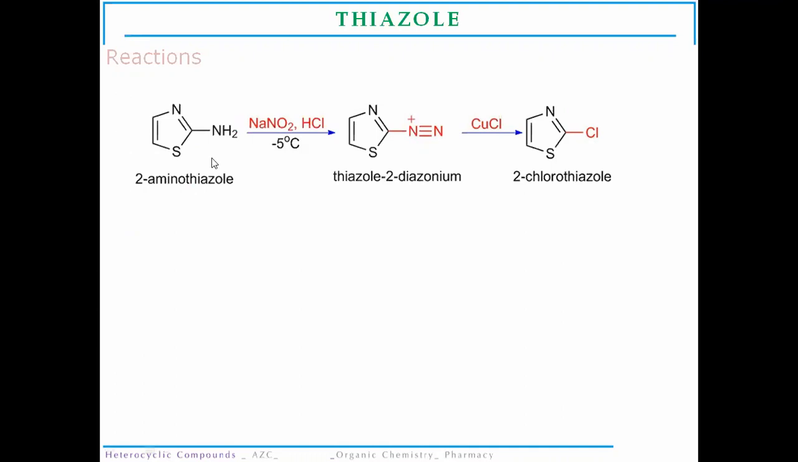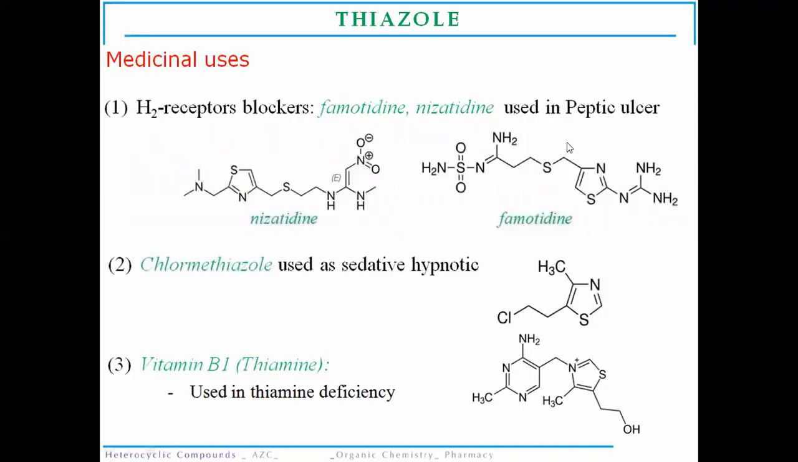Then the formation of a chloro derivative: 2-amino thiazole, when it reacts with sodium nitrite in the presence of hydrochloric acid, gives the thiazole 2-diazonium ion, and this diazonium ion, when it reacts with cuprous chloride, forms 2-chlorothiazole from the 2-amino thiazole. So the chloro substitution happens at the 2nd position, but it requires harsh conditions, that is a temperature of -5 degrees, for the formation of the 2-chlorothiazole ring structure.